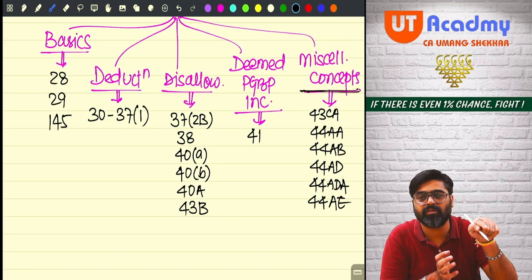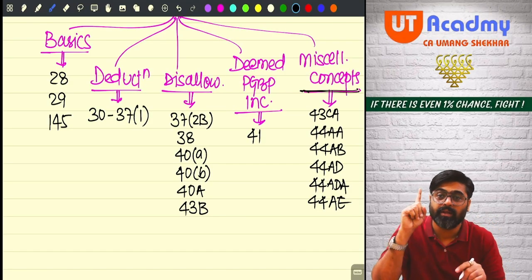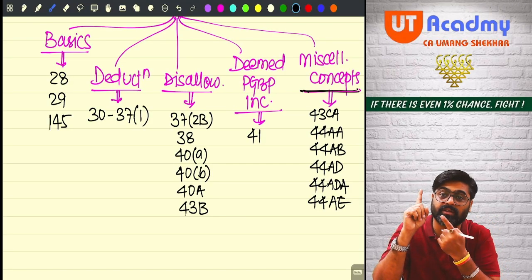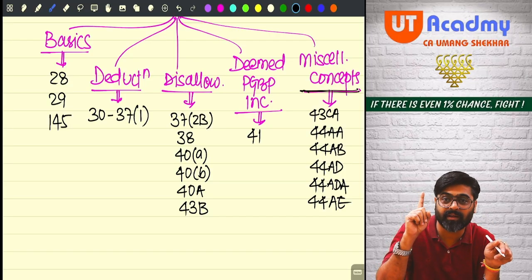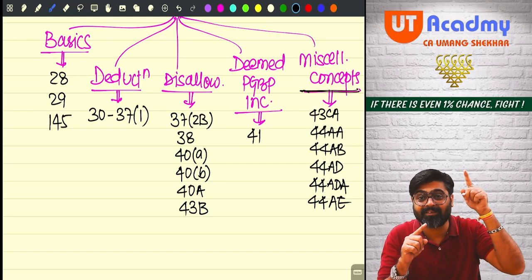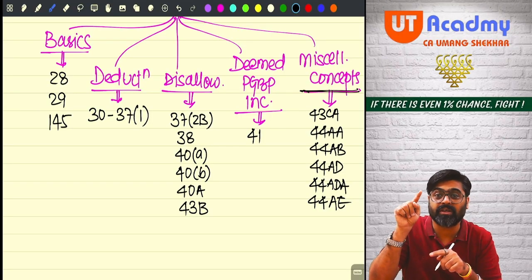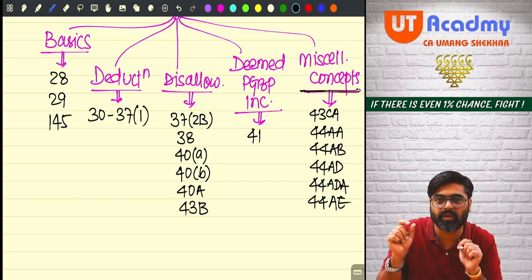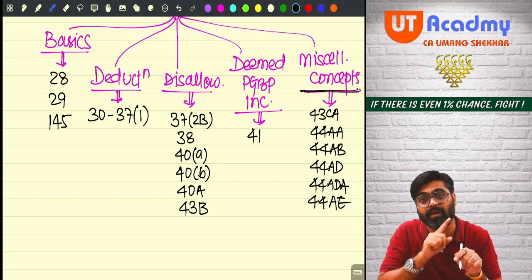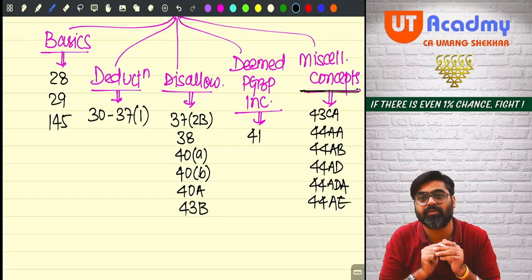I will tell you, okay, this deemed PGBP income, do you remember section 35? In section 35, we did this deemed PGBP income. You will recollect. Yes, in that section, we have already covered this. Do you remember section 32, subsection 1, clause 7, bad debts recovery? We have done this deemed PGBP income over there. You will say, yes, sir, we remember. We did this along with bad debts.